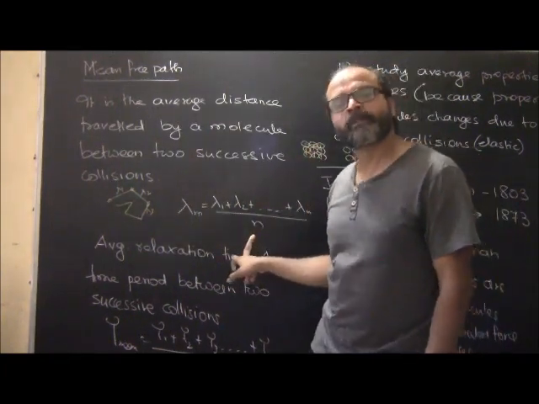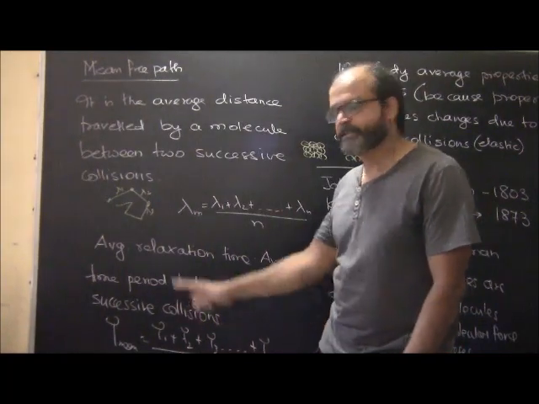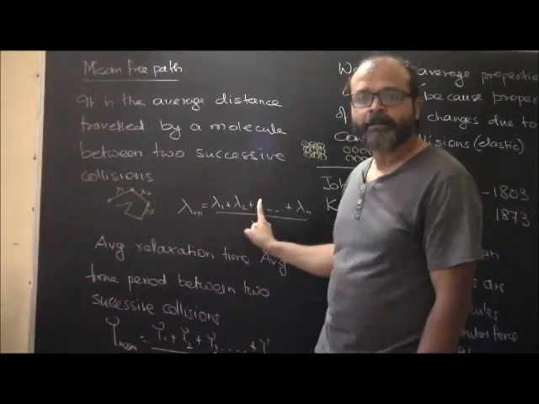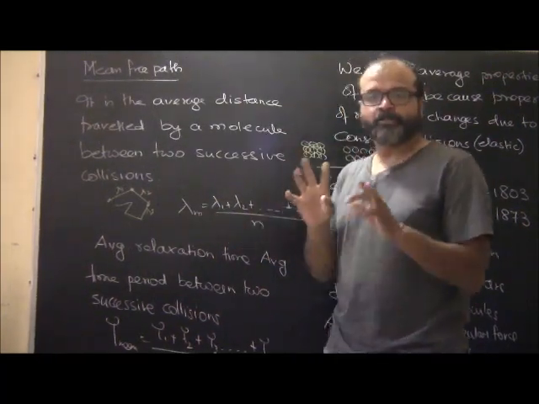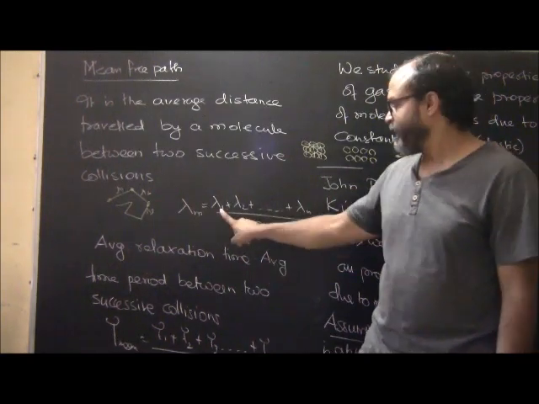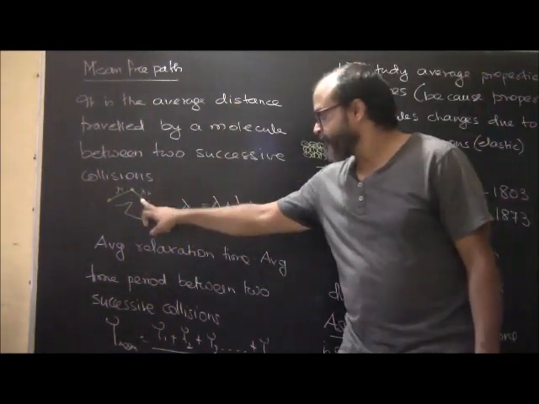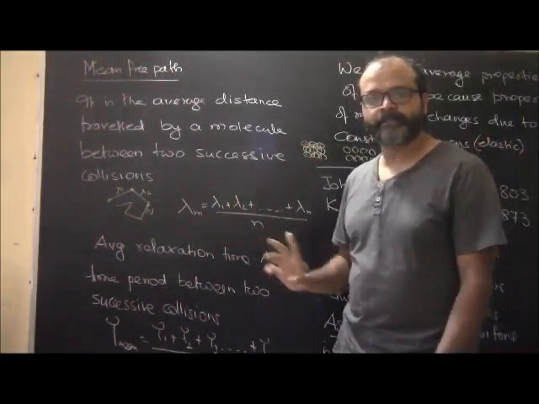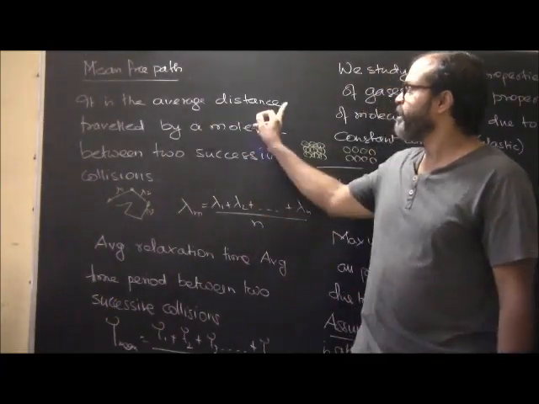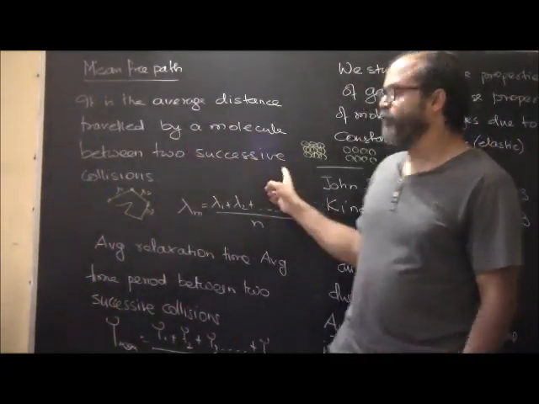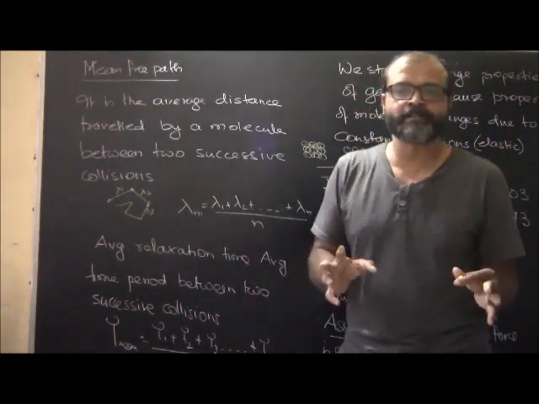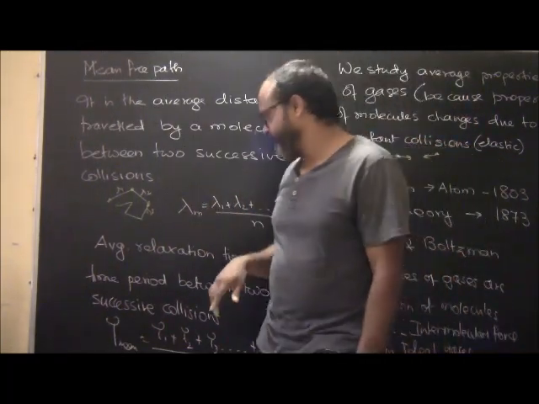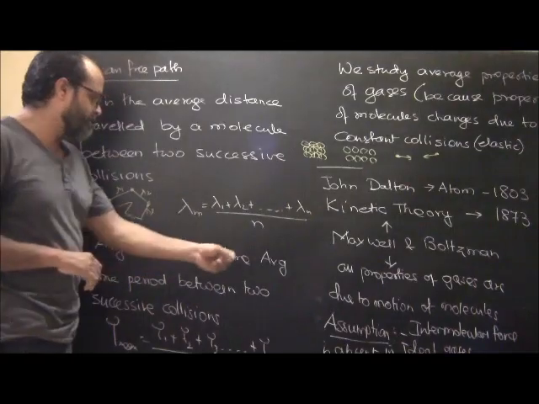Let's say n is the total number of collisions that the molecule has encountered, and these are the lengths of the path of each of them. Lambda 1 is the first path, lambda 2 is the second path, and so on and so forth. If we keep on adding them and divide by n, we will get the average, or the mean free path. So between two successive collisions, the average distance that the molecule has traveled becomes your mean free path.